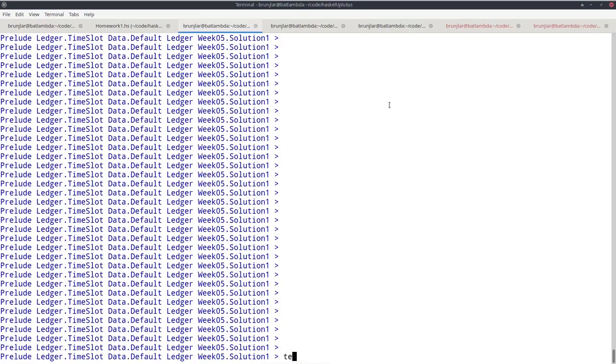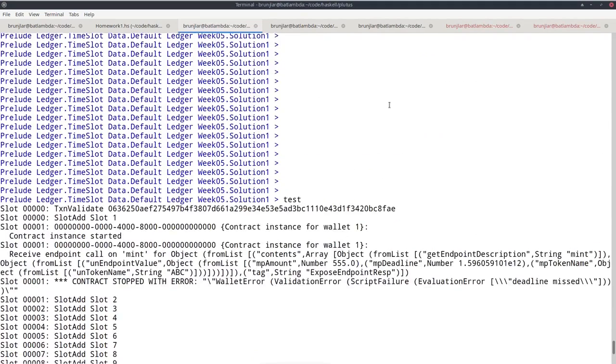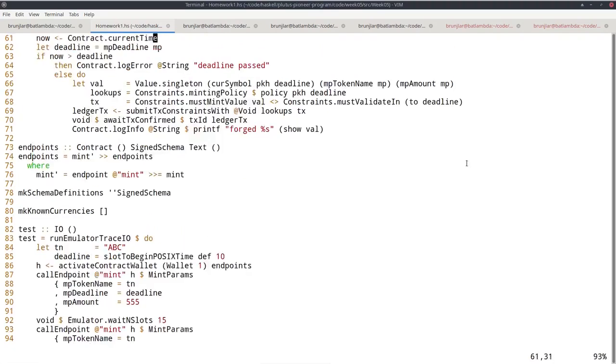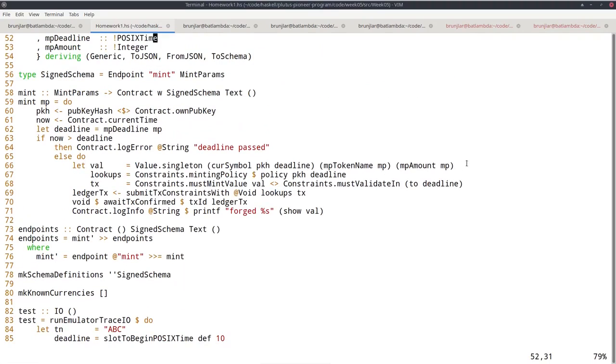However, when I try this trace in the REPL and check, then I get an error for the first minting. And this is not coming from the log message, but it's really coming from validation. So we see a validation error, deadline missed, which is the error message that I use in validation. So I was puzzled a bit by that, and then I finally understood what the problem is. The off-chain code is wrong, and the reason is the switch from using slots to measure time to using POSIX time to measure time in Plutus.